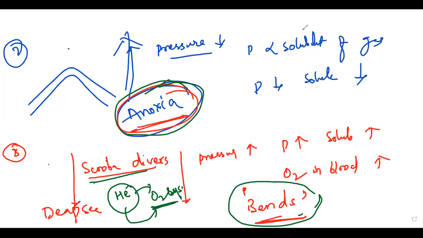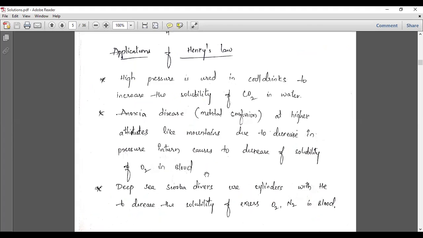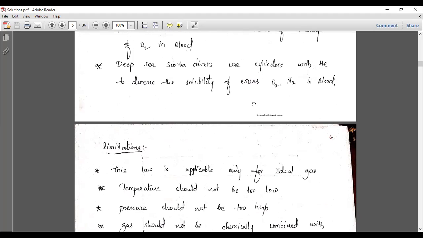So these three things you should remember here. The applications of Henry's law are of these three types. One is cold drinks, the next is at higher altitudes, that is anoxia disease, and at lower altitude, the disease which is bends disease. To avoid this, generally the cylinders are diluted with helium gas. These are the applications. Now you can take the next, the limitations.